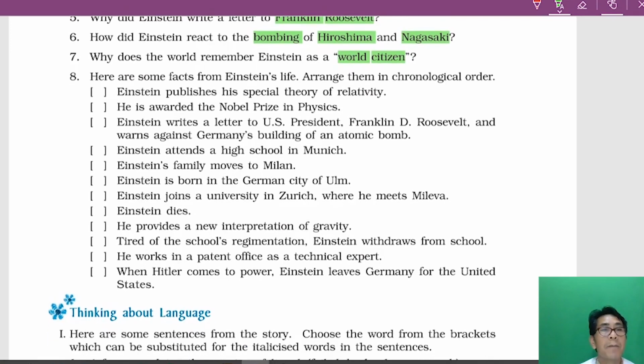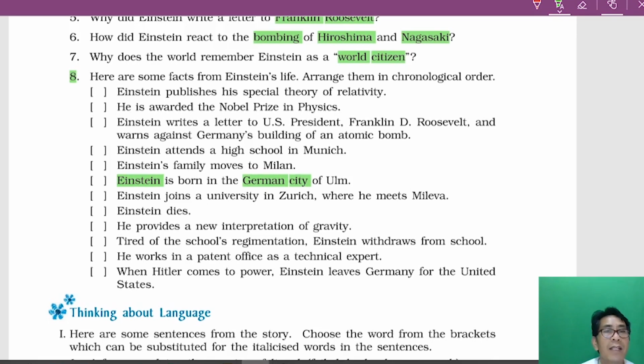Okay, yes. Now, number 8, here are some facts from Einstein's life. Arrange them in chronological order. Now, here is the life of Einstein. It's all jumbled up. What you have to do is arrange that, starting from the beginning. The first one, do you remember? Yes, the first one is, Einstein is born in the German city of Ulm. So that is the first one, obviously.